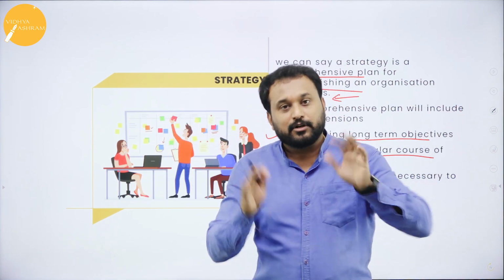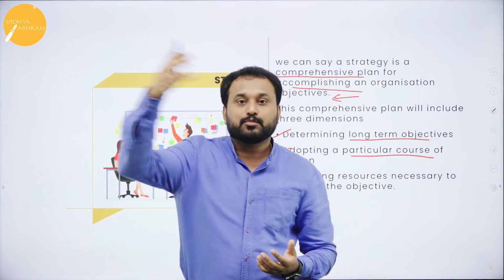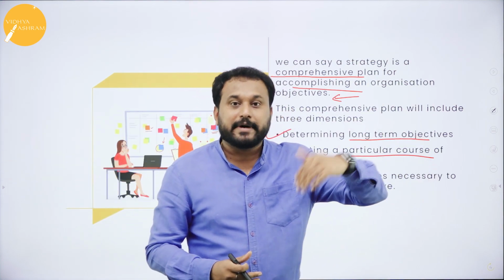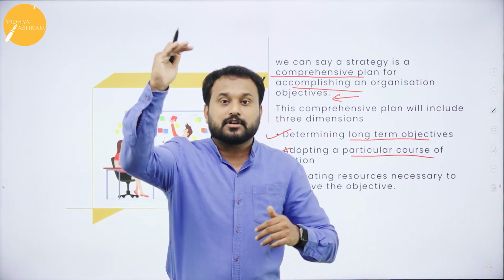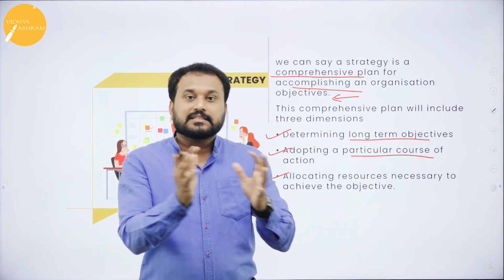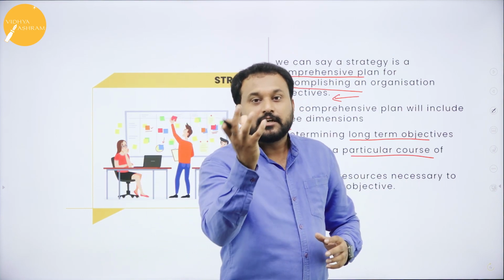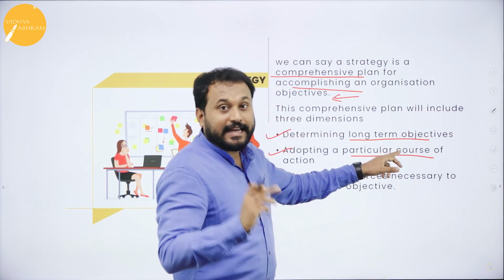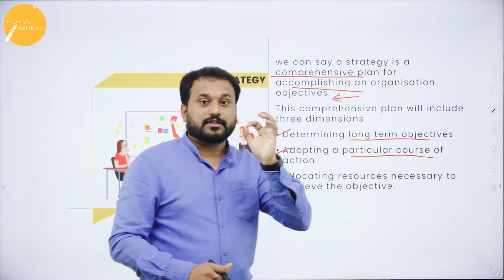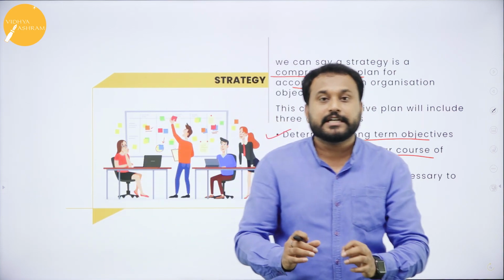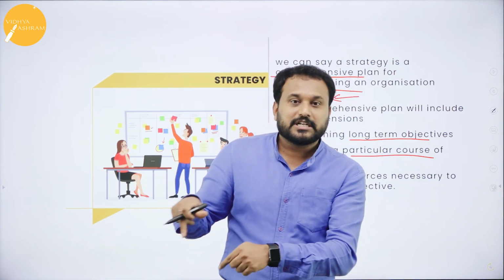Or invest more in marketing so that people will come and buy. Increase your productivity and sales, and reduce total cost. All these are alternative courses of action. In that, strategy is adopting a particular course of action which will benefit the company. That is what strategy is.